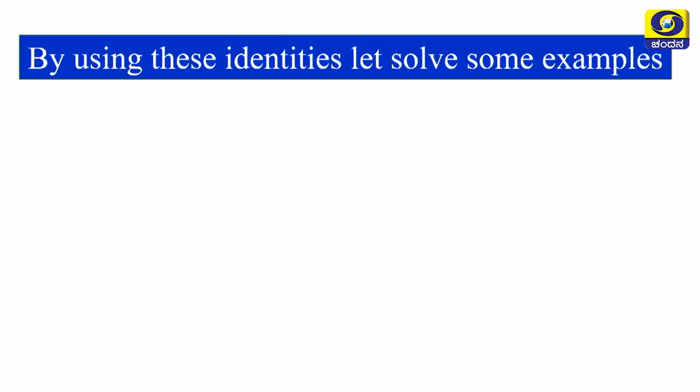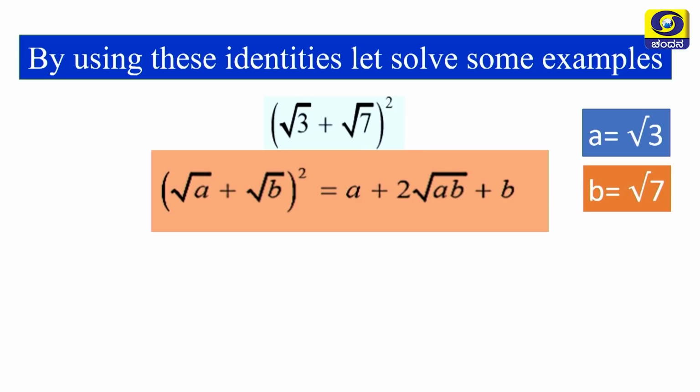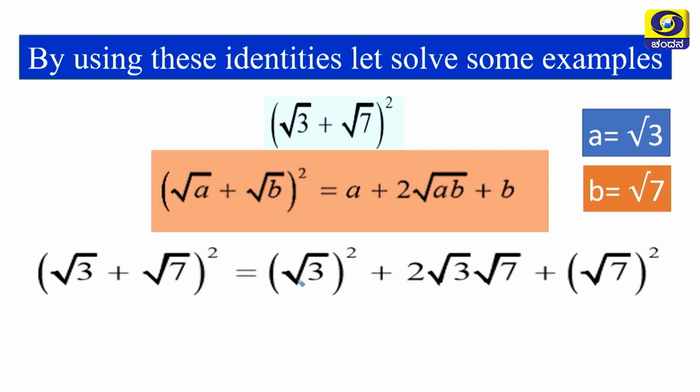Okay, by using these identities, let us solve some examples, my dear students. See, root 3 plus root 7 whole square, it is in the form of root a plus root b whole square. So, here a is equal to root 3 and b is equal to root 7. Please do it for me. You have already done many examples like this in previous years. Okay, I will show the answer. You have to compare your answer.